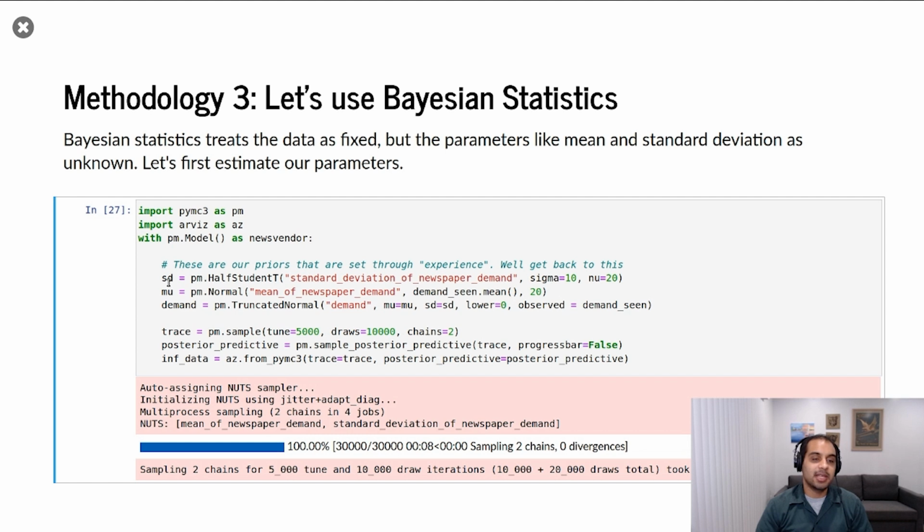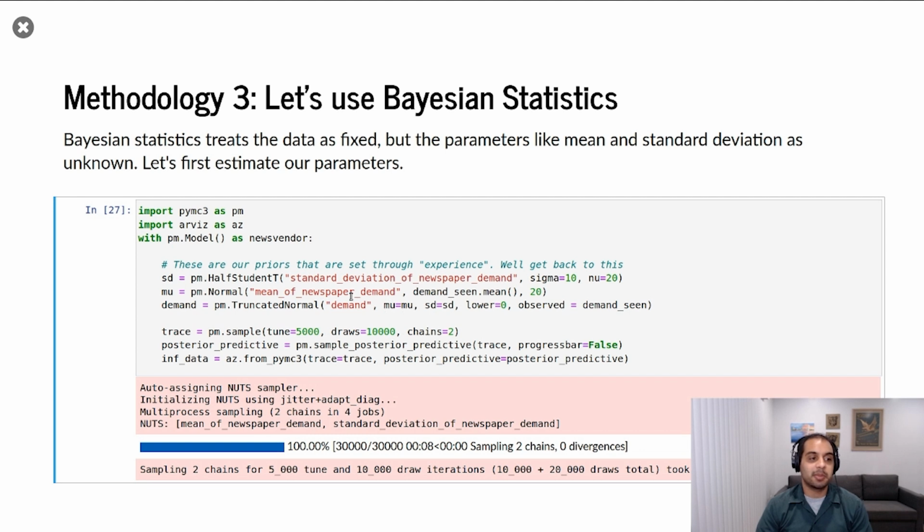These are your prior beliefs in the distribution of the parameters, not the distribution of newspaper sales, but the distribution of the parameters that characterize newspaper sales. And what we have here is the likelihood. The likelihood characterizes the observed thing that we see. And the observations here is newspaper demand. And so this is a truncated normal because we can't sell less than 0 newspapers. So we take into account that negative newspaper sales are not possible.